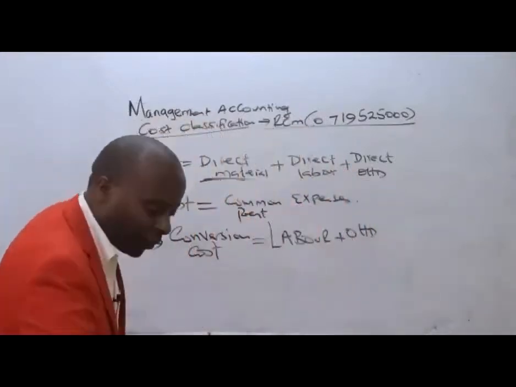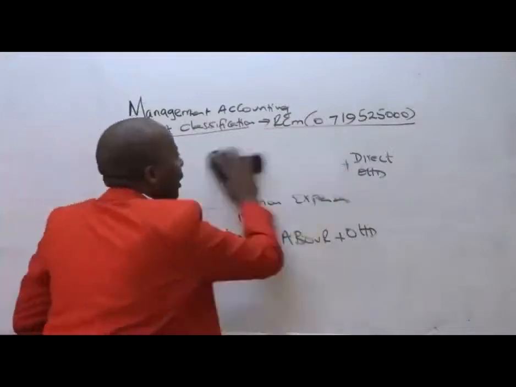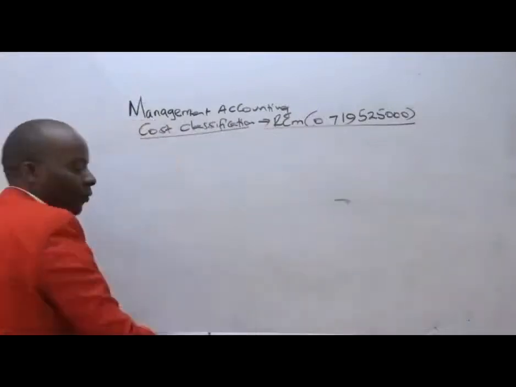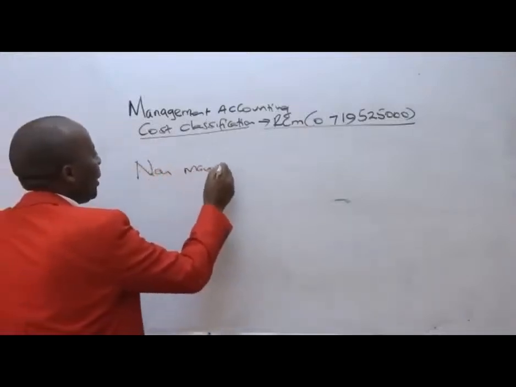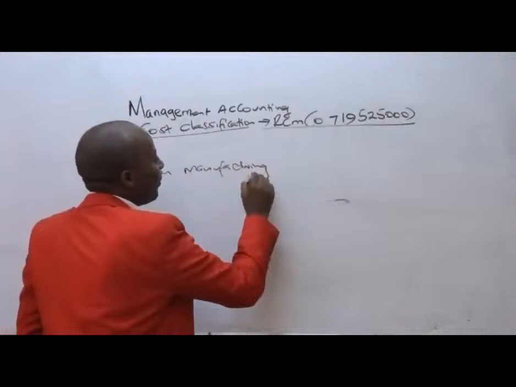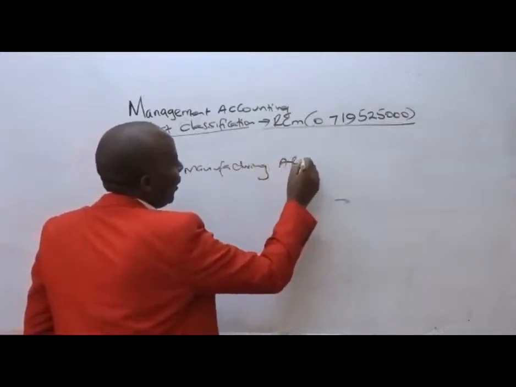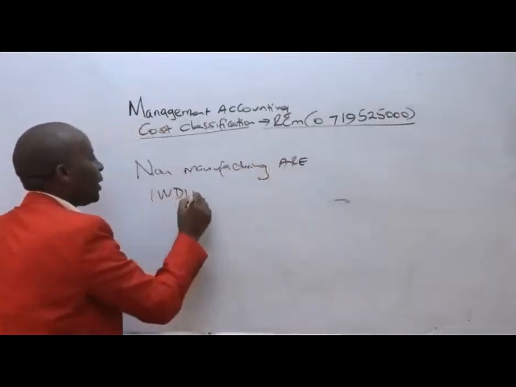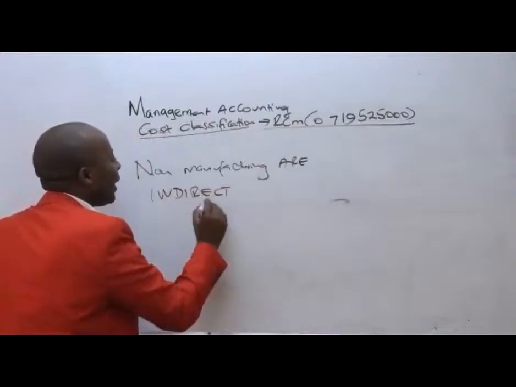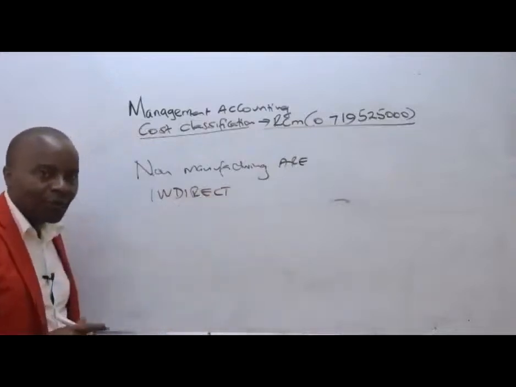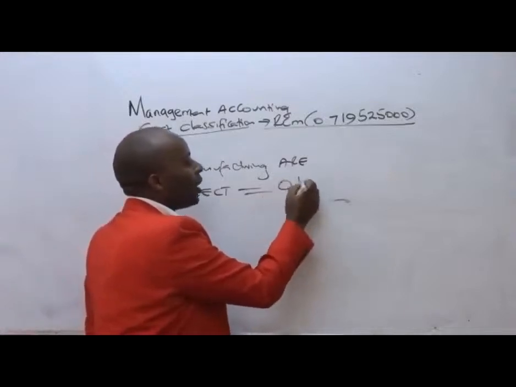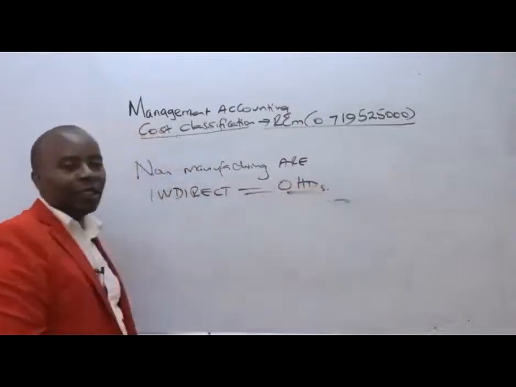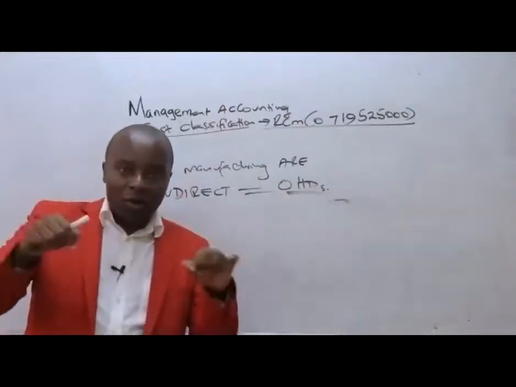Non-manufacturing costs are indirect. Indirect, why? They are not directly attributable to production. And in most cases, these non-manufacturing costs are the ones we call overheads. They're the common expenses.